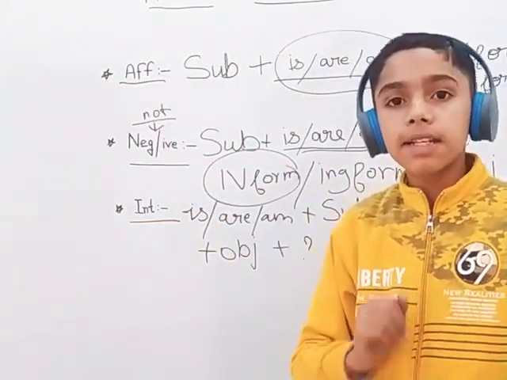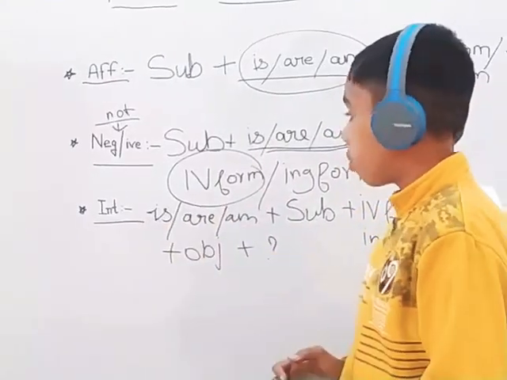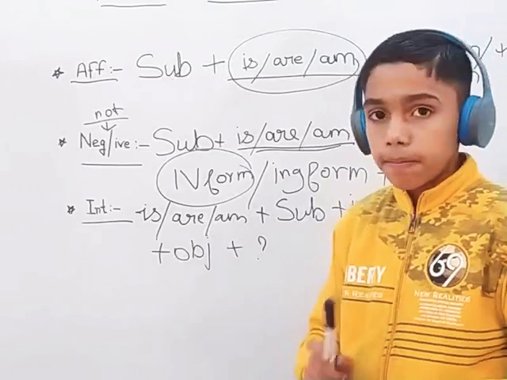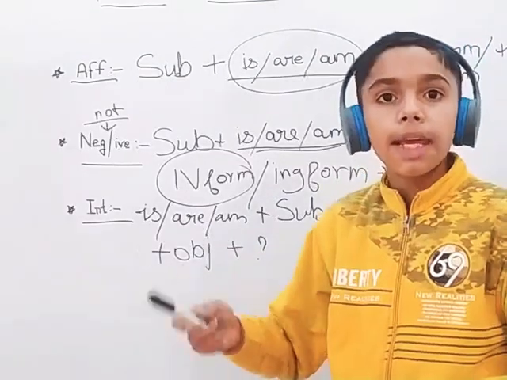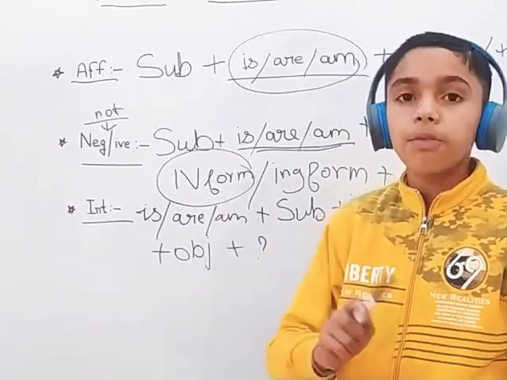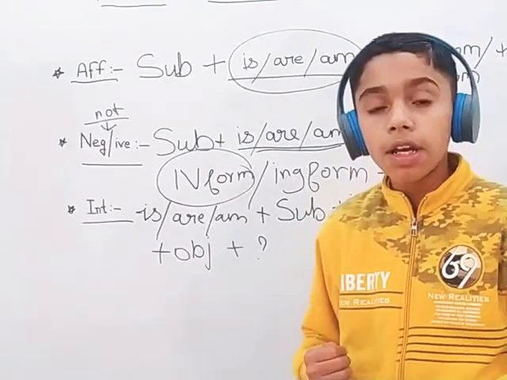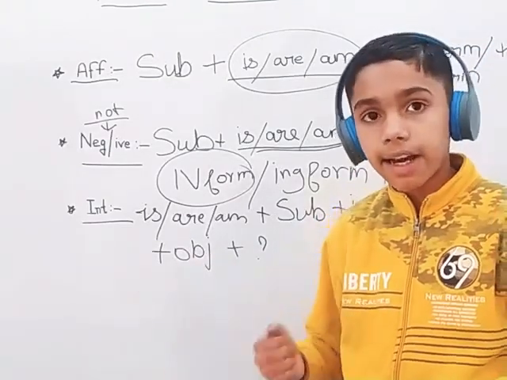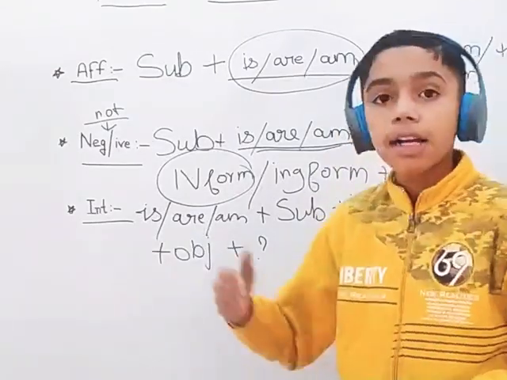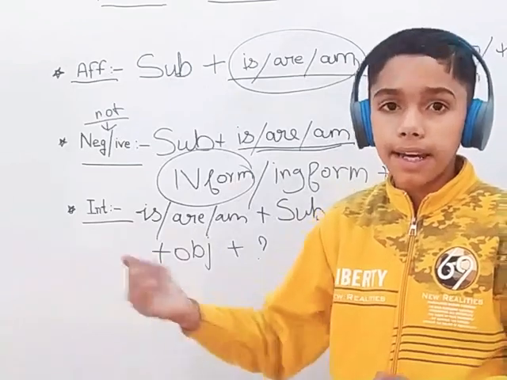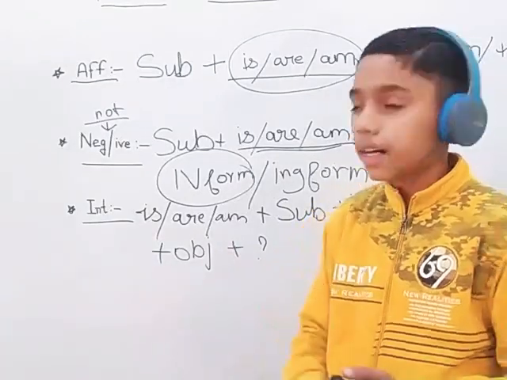First, I will make some sentences of interrogative. Now the example will be: is he playing football? Question mark. We are asking a question here, is he playing football? क्या वह फुटबॉल खेल रहा है? And are they studying? क्या वह पढ़ रहे हैं? क्या वह लोग पढ़ रहे हैं?